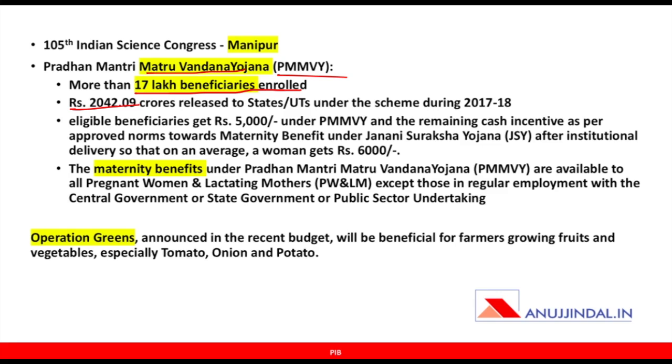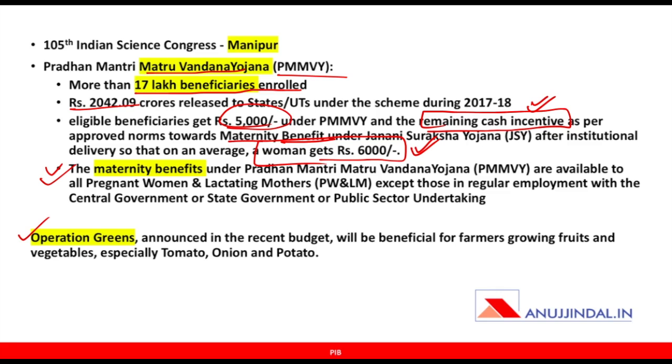Eligible beneficiaries under Pradhan Mantri Matru Vandana Yojana, under their maternity benefit scheme, will get rupees 5,000 and the remaining as a cash incentive as per approved norms, so that the average for every woman is 6,000. So the average for every woman is 6,000, wherein 5,000 is fixed and the remaining is going to be provided as a cash incentive. It is a maternity benefits scheme under Pradhan Mantri Matru Vandana Yojana.